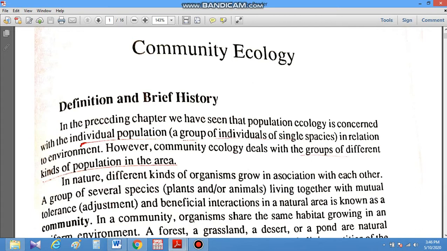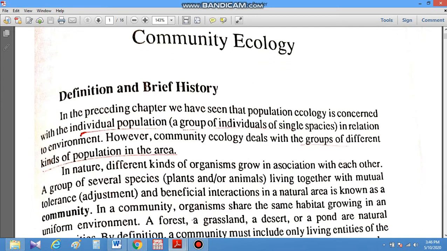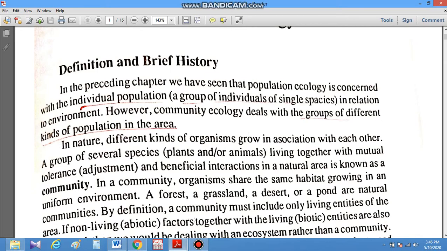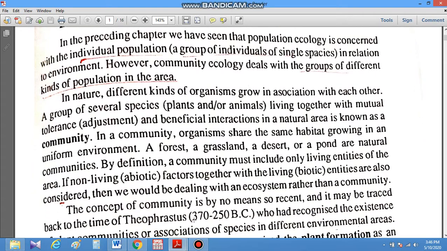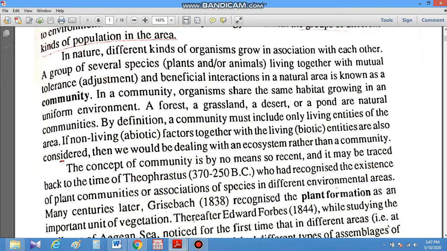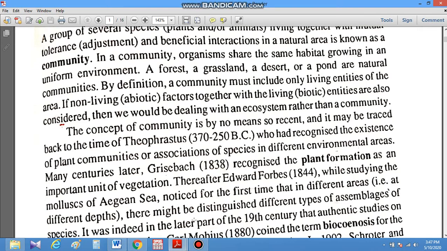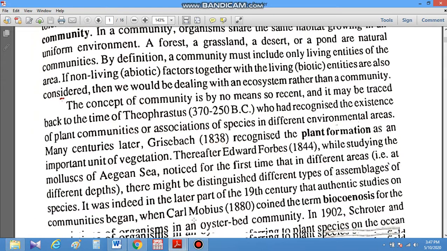Different species may be of different plants or animals or both. They interact with each other, they share the same habitat to grow, and they share the same resources for their survival. A forest community, a grassland community, or a pond community are all natural communities of an ecosystem.